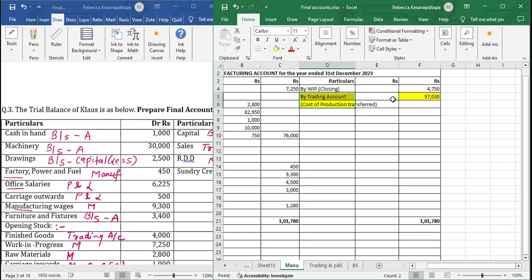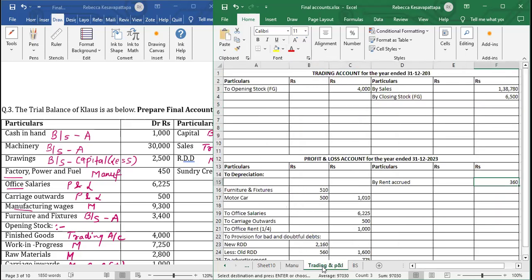Now this we will take to the trading account debit side. And we will write here to manufacturing account. Below that in the bracket we will write cost of production transferred, as we mentioned there. What was the amount which we got there? It was 97,030.